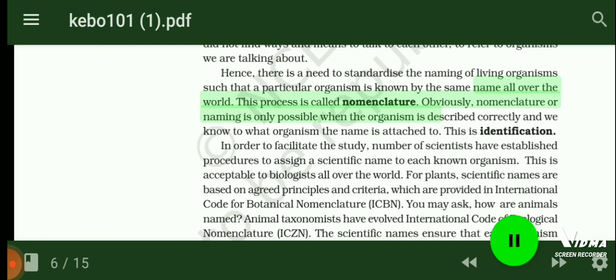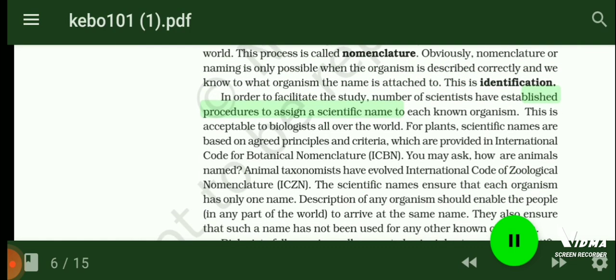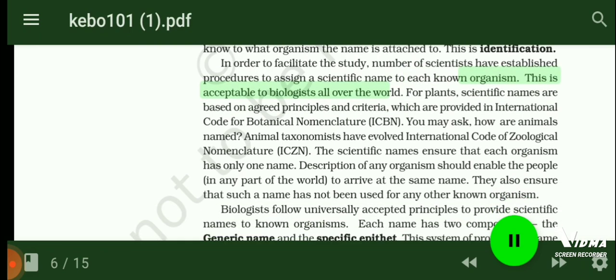Obviously, nomenclature or naming is only possible when the organism is described correctly and we know to what organism the name is attached to. This is identification. In order to facilitate the study, a number of scientists have established procedures to assign a scientific name to each known organism. This is acceptable to biologists all over the world. For plants, scientific names are based on agreed principles and criteria, which are provided in International Code for Botanical Nomenclature (ICBN). You may ask, how are animals named? Animal taxonomists have evolved International Code of Zoological Nomenclature (ICZN).